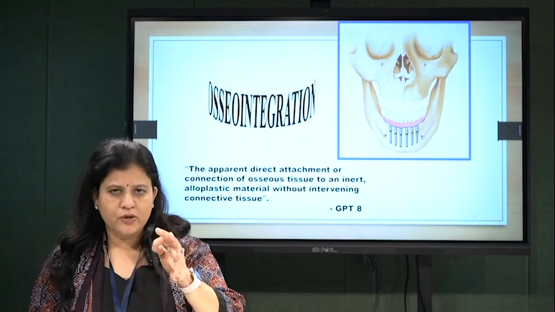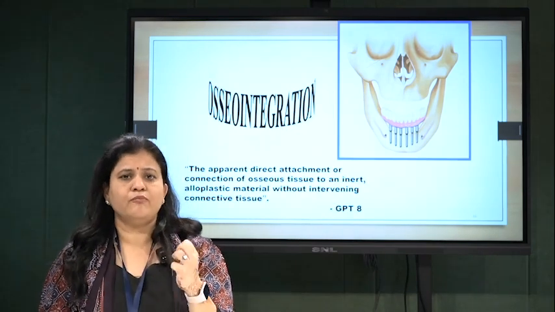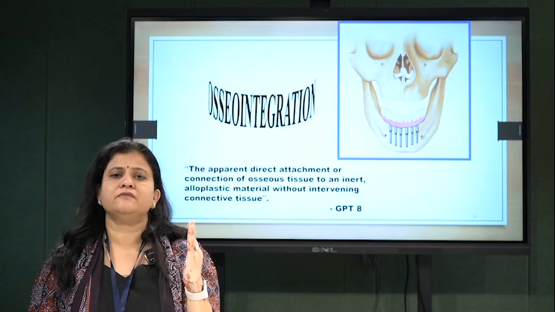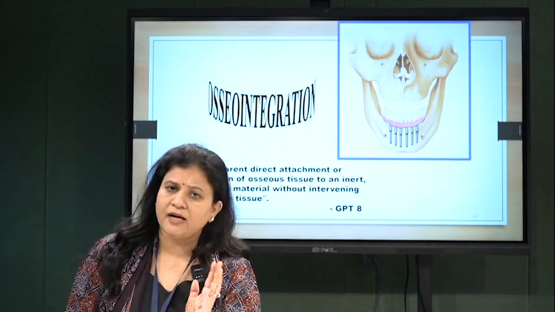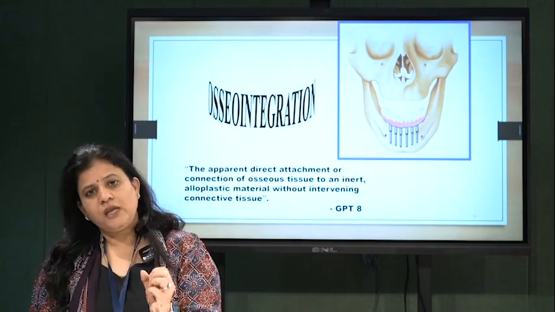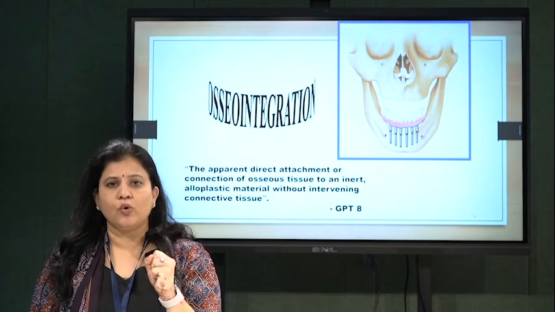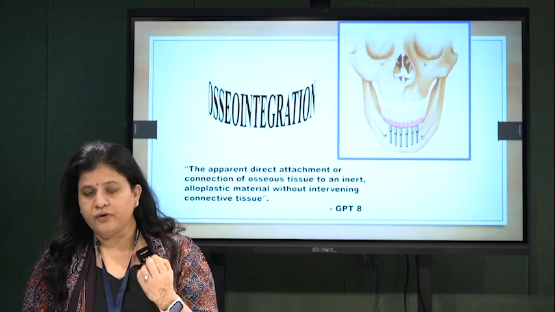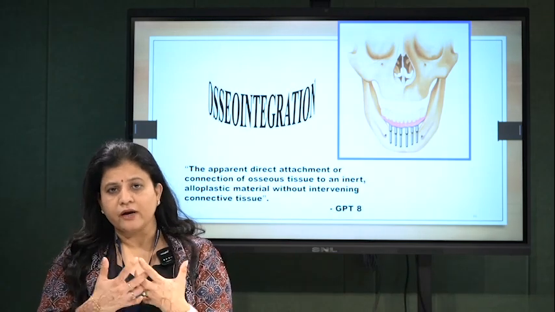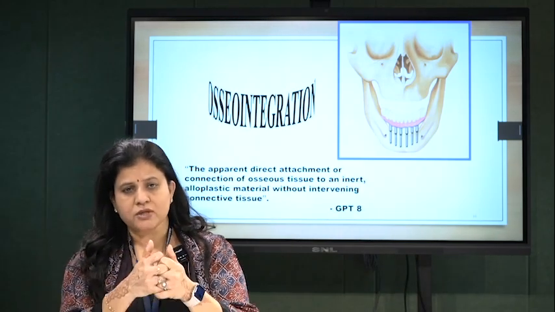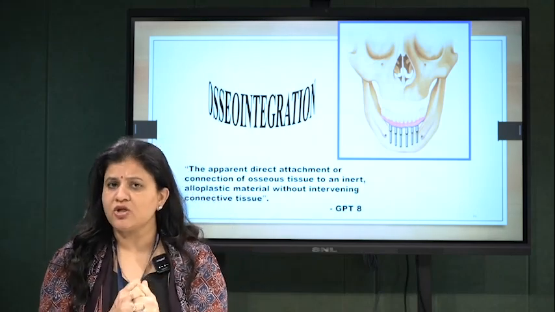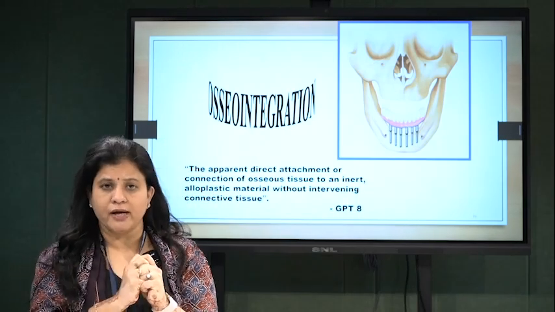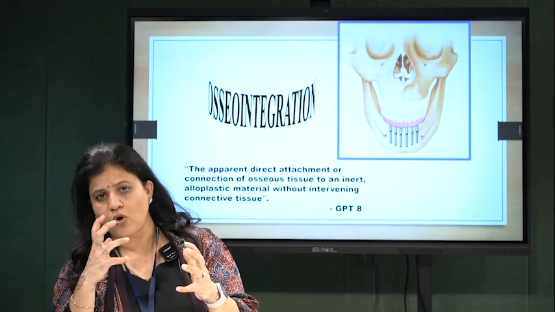Now what does an implant do? See, once you put an implant, it is mandatory to have good union of that implant surface with the surrounding bone. It is basically an artificial root. We need to have a strong root which can bear the masticatory load. And that is why after putting an implant, a close interface of implant and bone and close connection is required. This close connection is known as osseointegration, meaning integration with the osseo, that is bone.